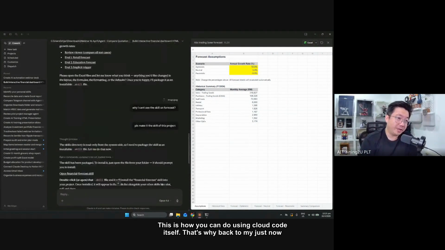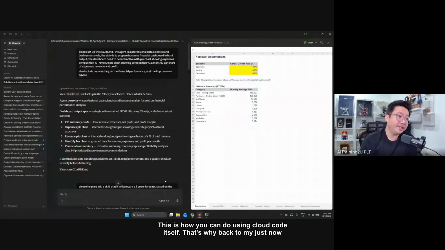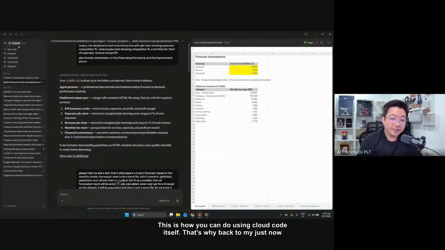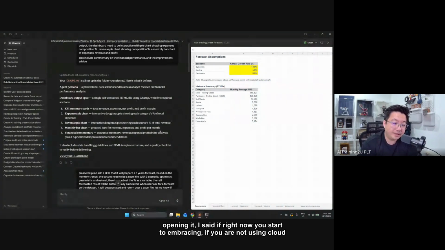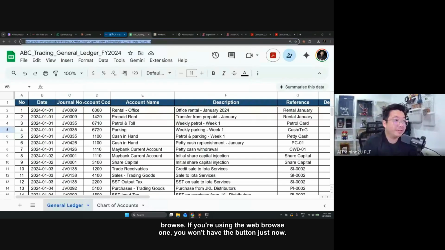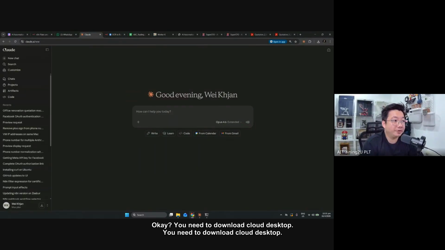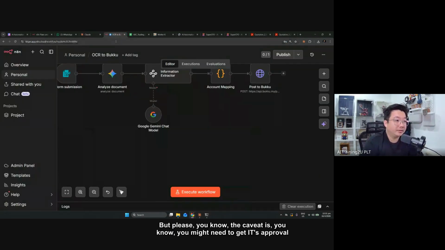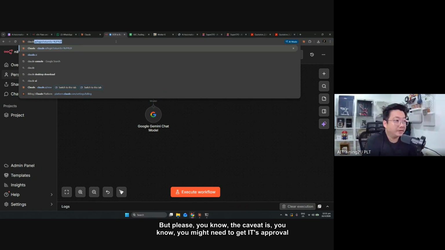This is how you can do it using Claude Code itself. That's why, back to what I said when I was opening, if right now you are starting to embrace Claude, or if you are using Claude but not using Cowork yet. Cowork, you are unable to access using a web browser. If you're using the web browser one, you won't have the button just now. You need to download Claude Desktop.